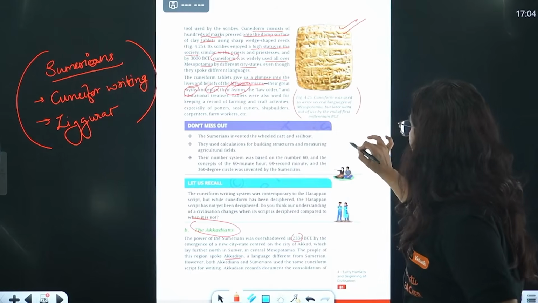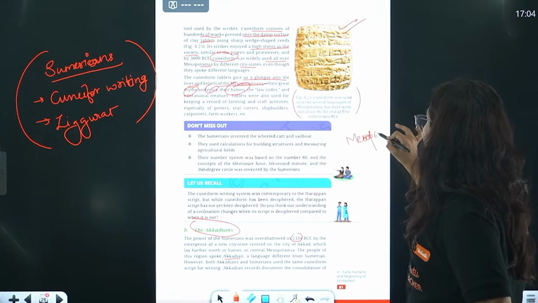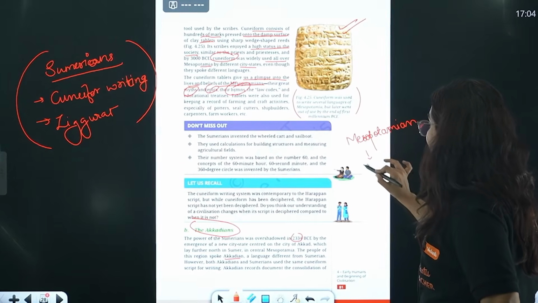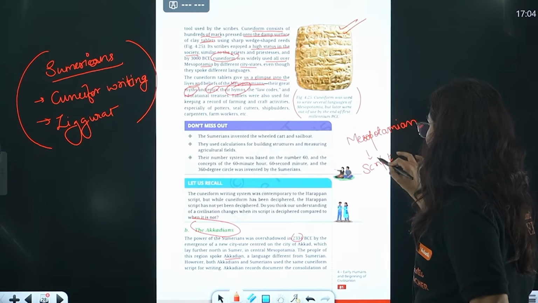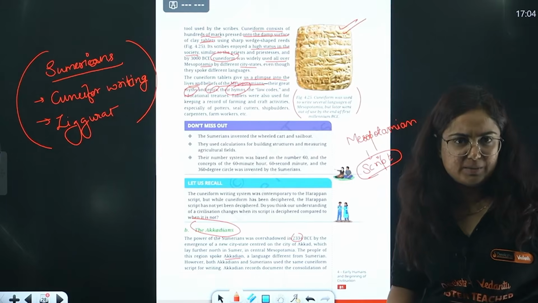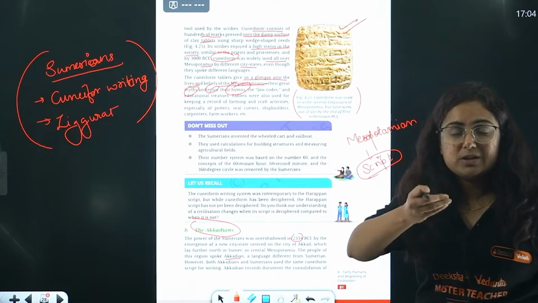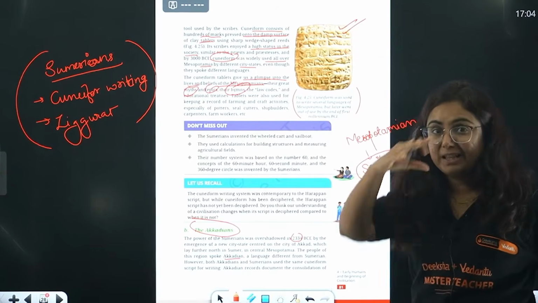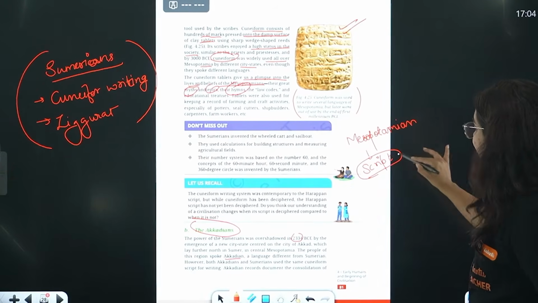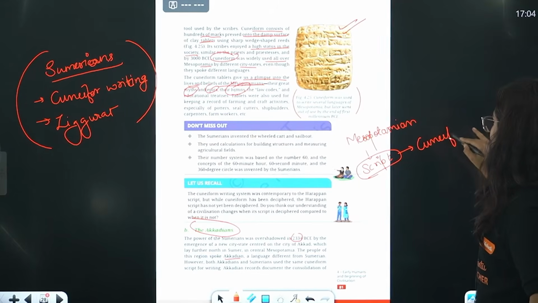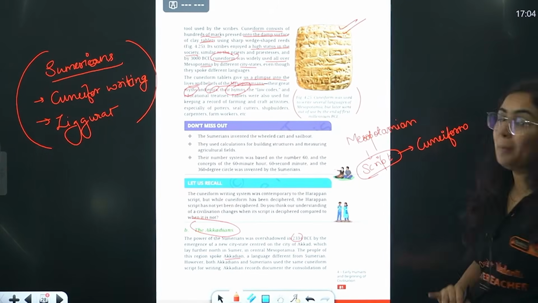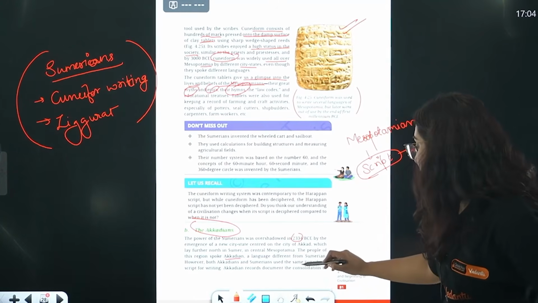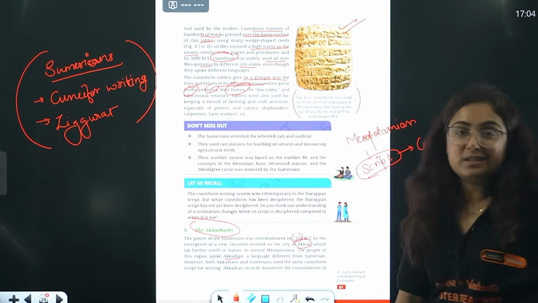Beta, in the Mesopotamian civilization, we found different groups of people. Now see, their script was the same but the language was different. Now how is it possible? It is actually possible. Like there are different languages in India which are written in what? Devanagari script, but the languages are different. Similarly, the script was cuneiform only, beta, but their language was different from each other. The Akkadians also spoke their own language and they were settling in the city of Akkad.